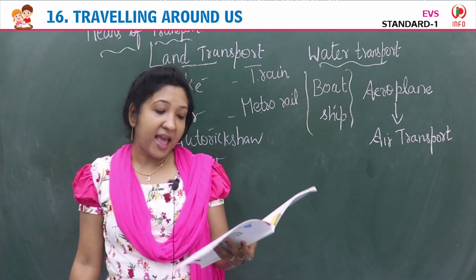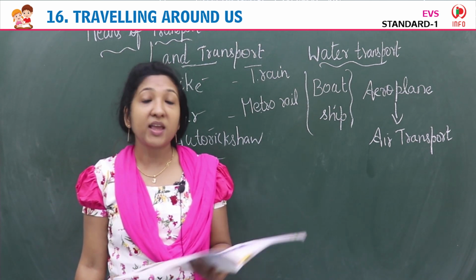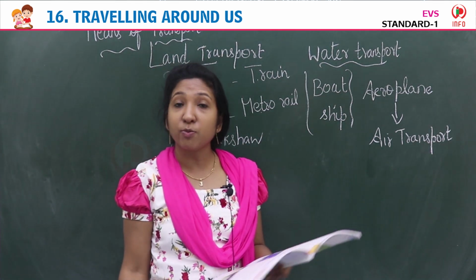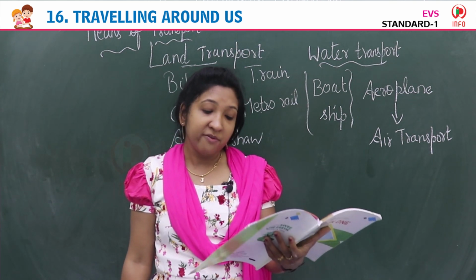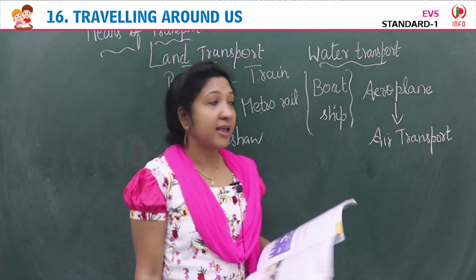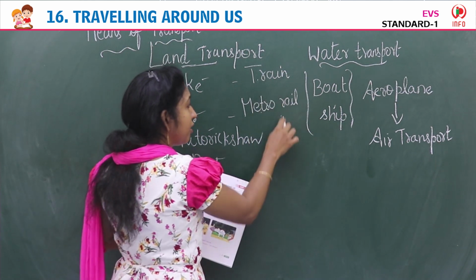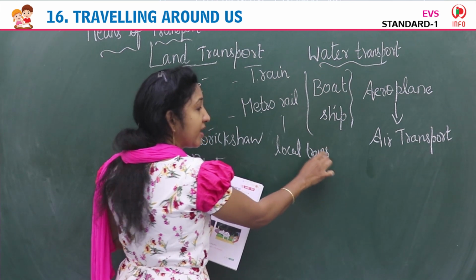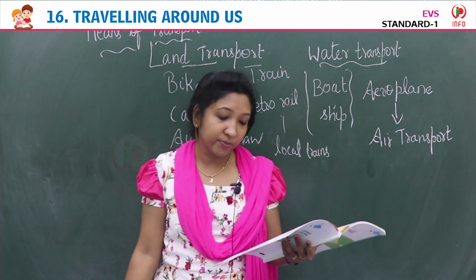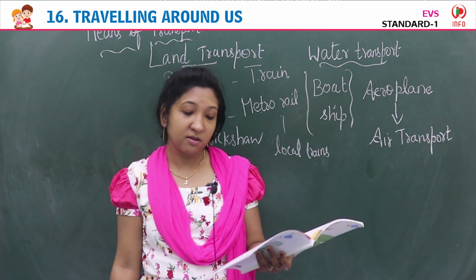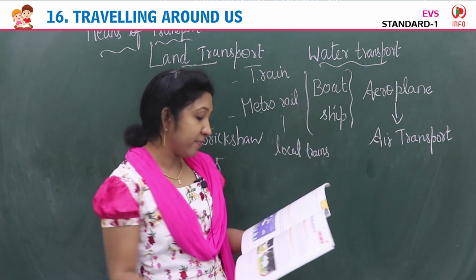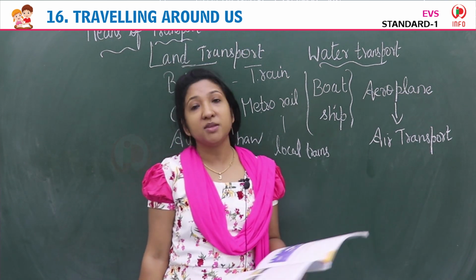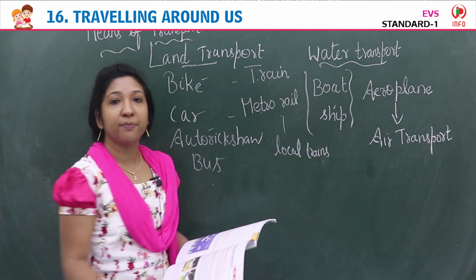In cities and towns, there are various means of transport. Yes, in cities we can see different means of transport. Many types of vehicles are there. We can travel by local trains. Local trains are there from one city to another city, from one town to another town. Then buses are there. Cars, auto rickshaws, bicycles and cycle rickshaws. These are the different means of transport.